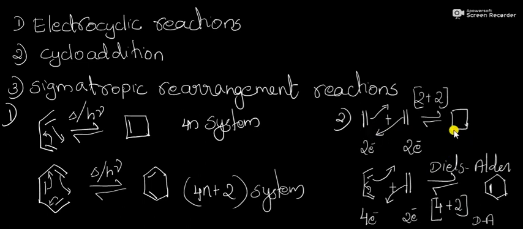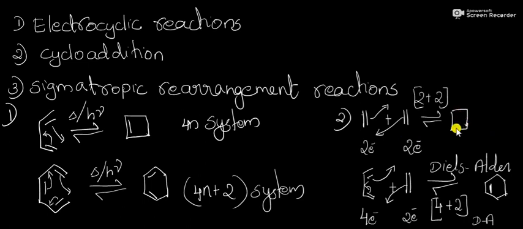Cycloaddition reaction is an intermolecular reaction, whereas electrocyclic reactions are intramolecular reactions, that is, reactions within the molecule. Here it is an intermolecular reaction and it is an addition reaction, that is, two olefinic compounds together react to form a cyclic product. What are the other observations of cycloaddition reactions?